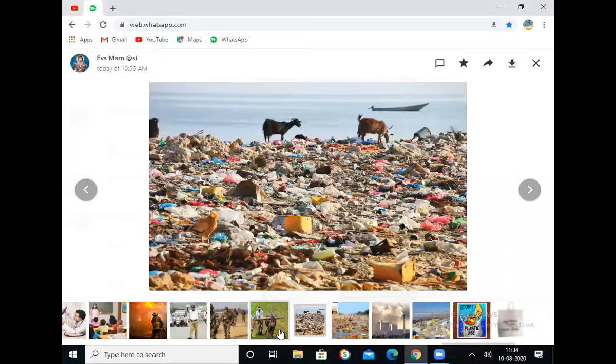Okay. This is the first picture. You can see this is the land. Everywhere plastic. And here the animals are going to eat the food. If animals eat the food from the plastic, then they will surely eat the plastic. That will lead to the death of the animals.